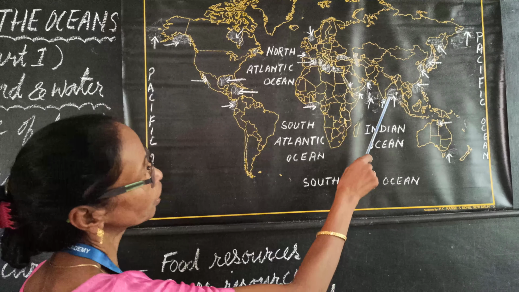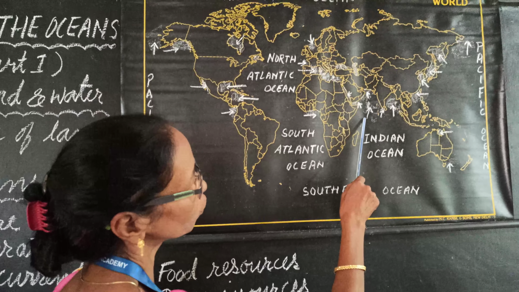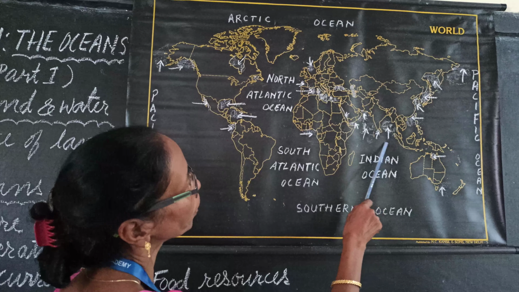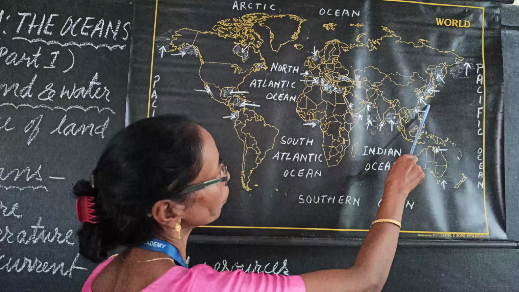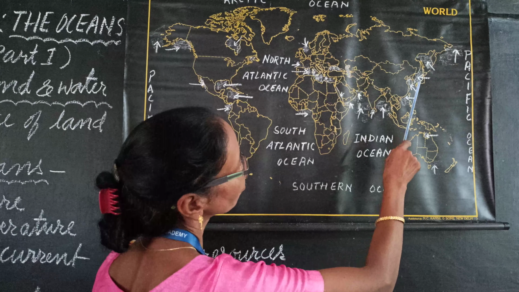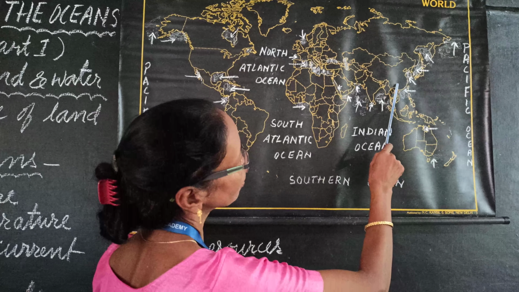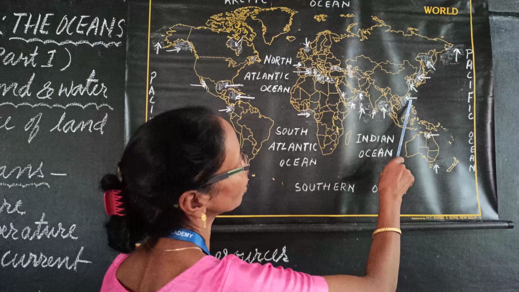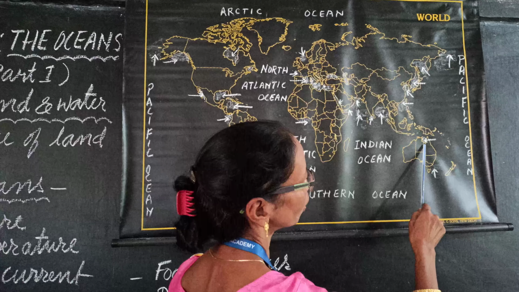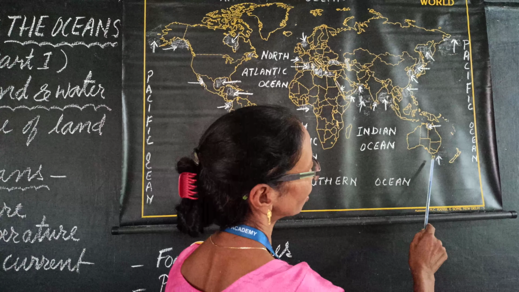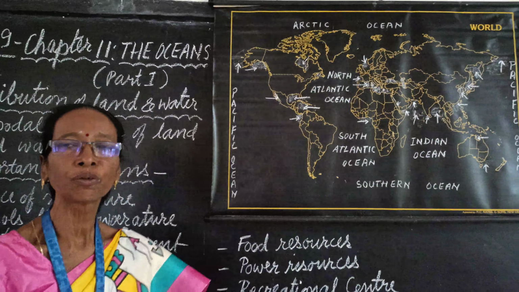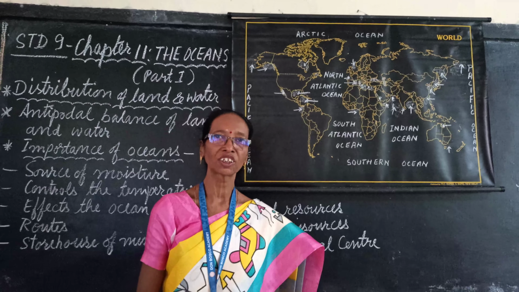In Asia, west of Indian Peninsula, Arabian Sea. In the east there is Bay of Bengal. In the eastern part between Japan and Asia, Sea of Japan, Yellow Sea, southeast of China, South China Sea. In the northeast, Bering Sea. In Australia, Gulf of Carpentaria, and east of Tasmania, Tasman Sea. All these are the parts of water bodies on this earth.